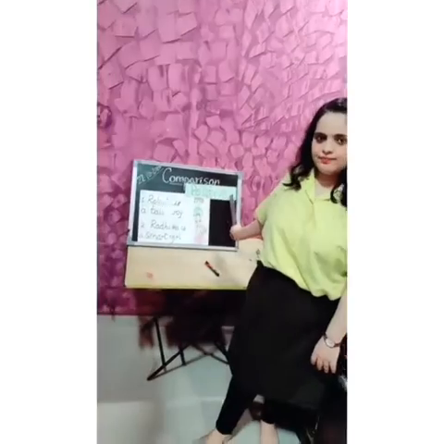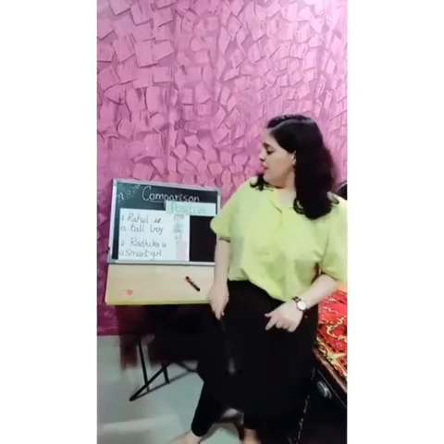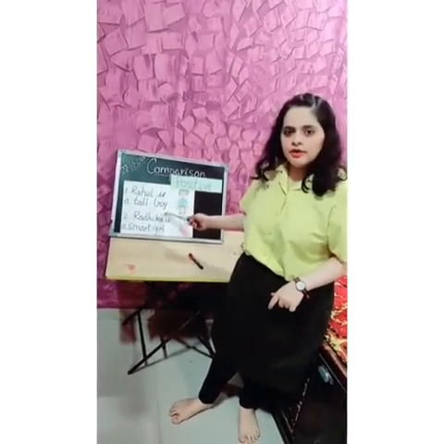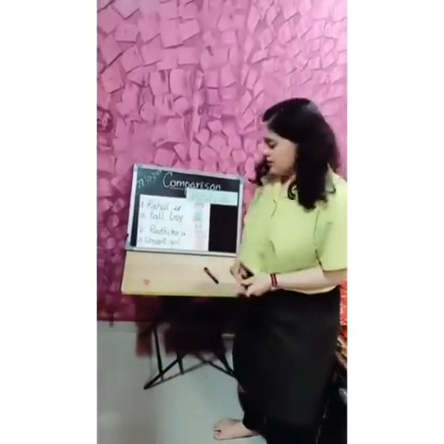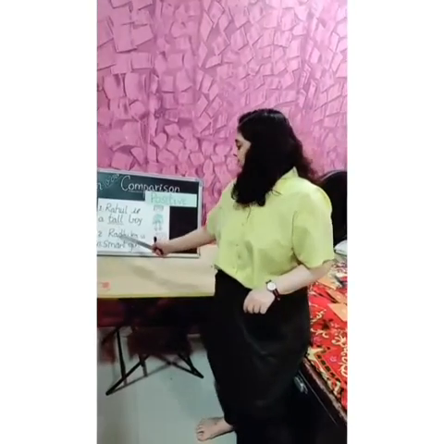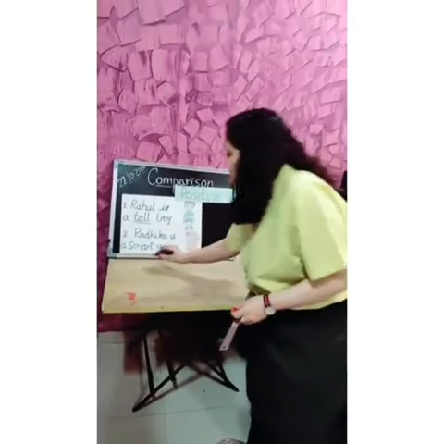So here we have the first degree of comparison, positive. Positive is simply described as a single person, animal, place, object or any group without any change in form. So we have a first example. Rahul is a tall boy. So here the adjective is tall. So we'll underline it. Our second example is Radhika is a smart girl. So here the adjective is smart.